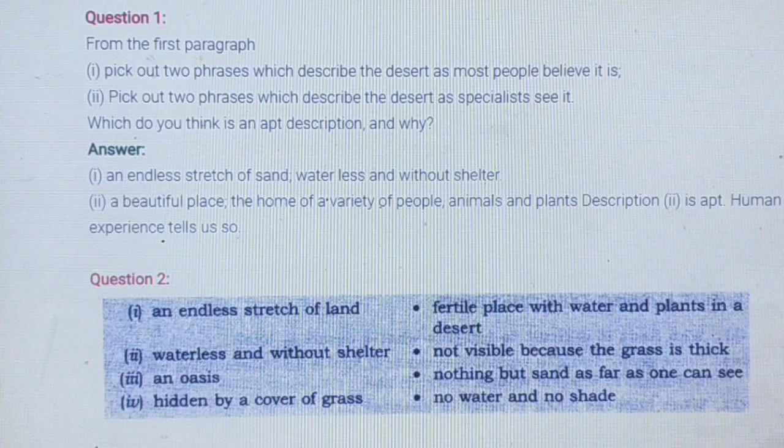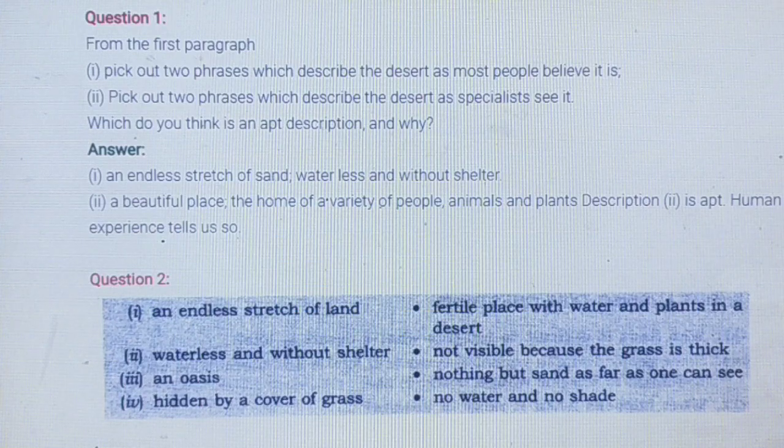Question number 1. From the first paragraph, pick out two phrases which describe the desert as most people believe it is. Pick out two phrases which describe the desert as specialists see it. Which do you think is an apt description and why? Answer.